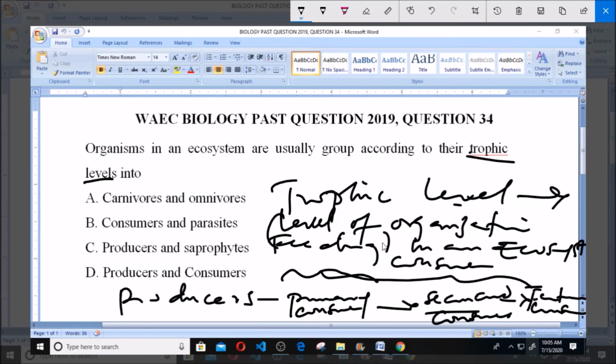So organisms in an ecosystem are grouped into the producers and consumers. So the answer to this particular question is option D.